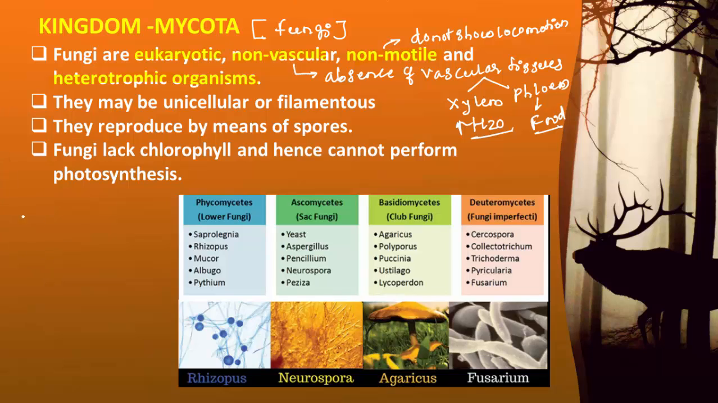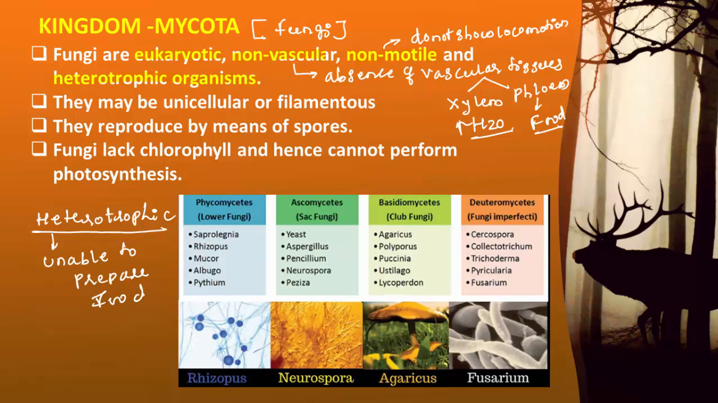What is the meaning of heterotrophic? Heterotrophic means unable to prepare the food, or the organism which is dependent on another organism for the purpose of food, they are called heterotrophic. Unable to prepare the food, such organisms are called heterotrophic.